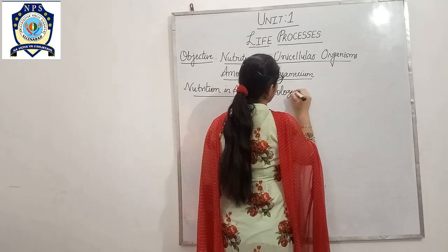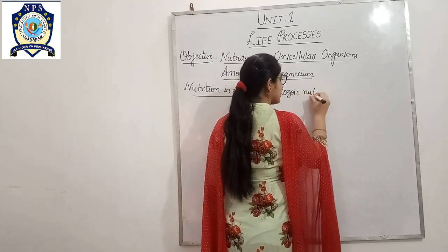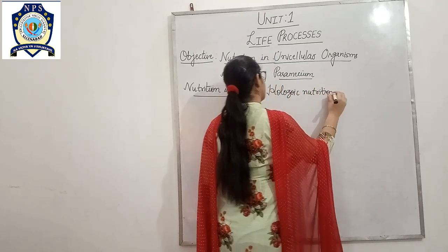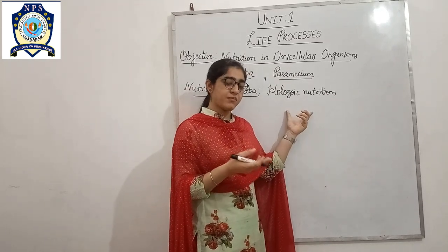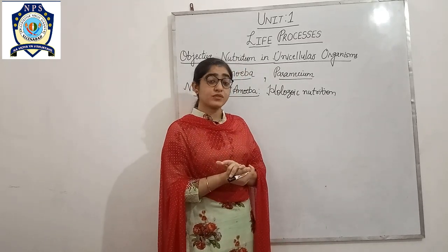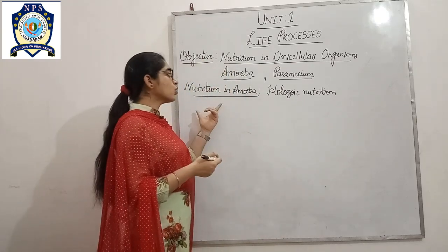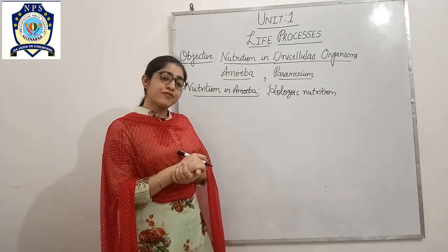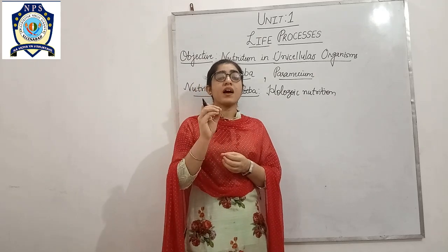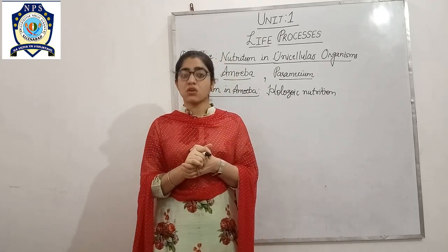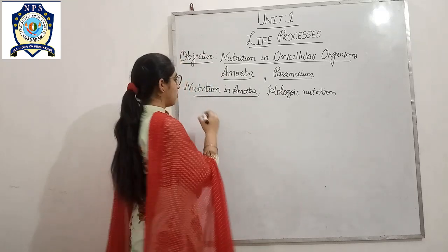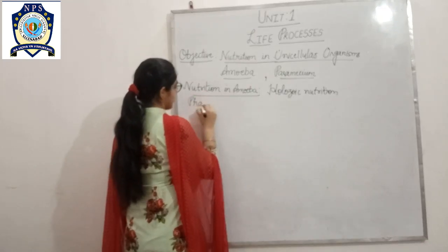So, holozoic nutrition. The holozoic type of nutrition we have discussed in the last class, which means the organism takes solid food. So how does the amoeba take food? The process by which the amoeba takes its food is called phagocytosis.